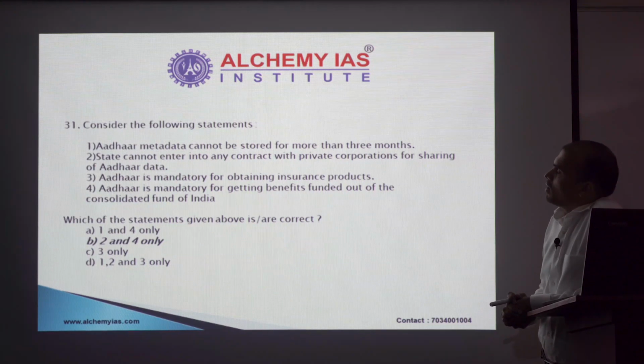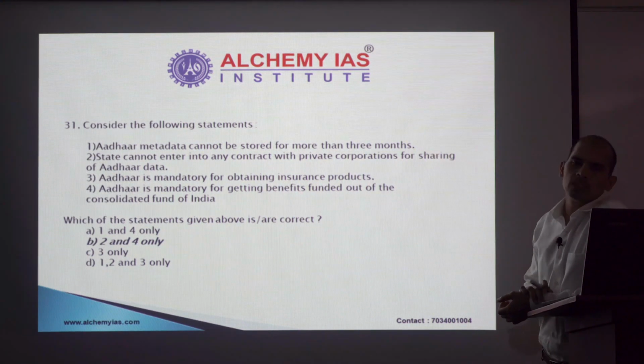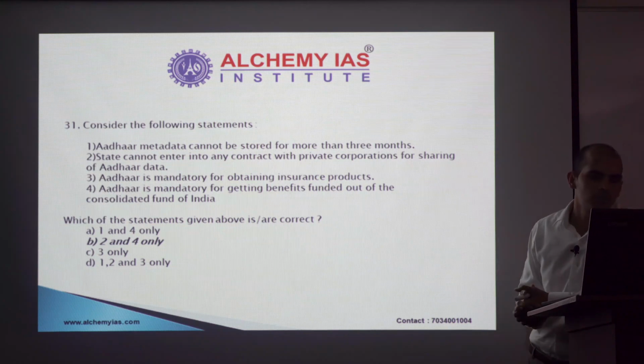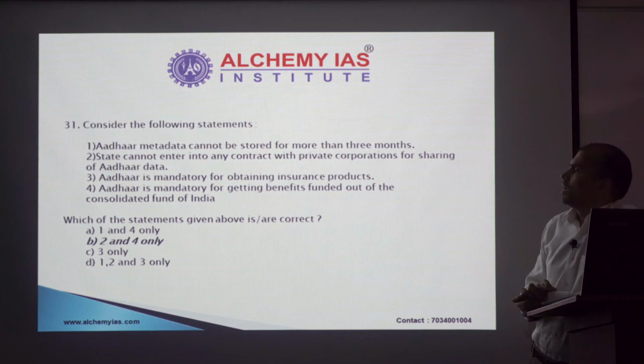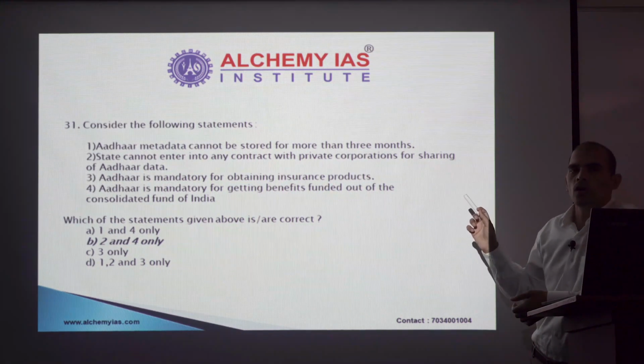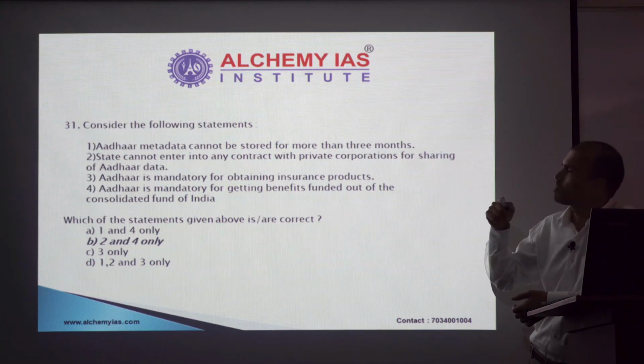This is again something controversial. Our assessment says that option 1 is incorrect because it is 6 months, not 3 months. Option 4 is correct because if you recall, there was a lot of controversy with respect to the Aadhaar Act because it was introduced as a finance bill.